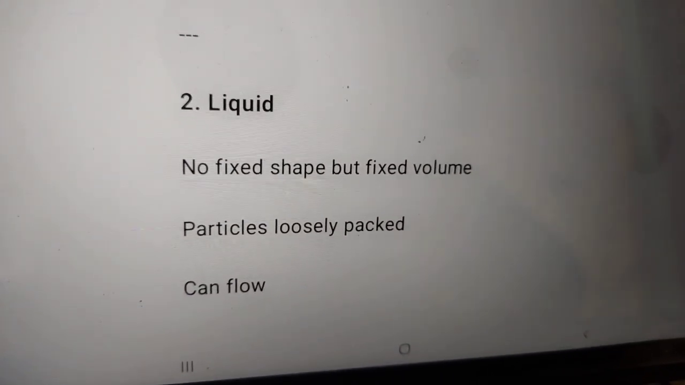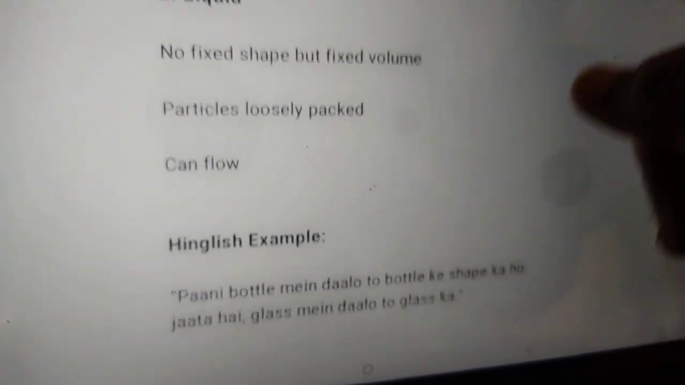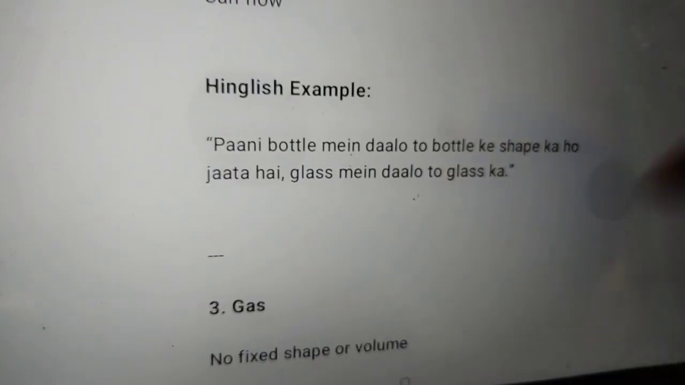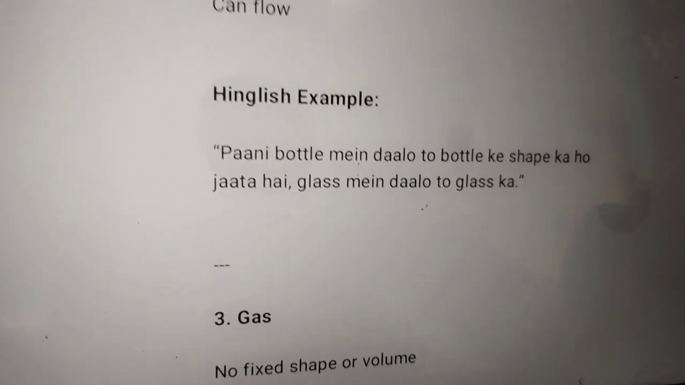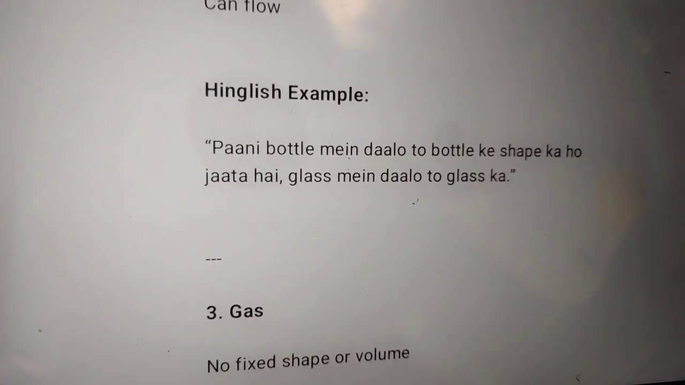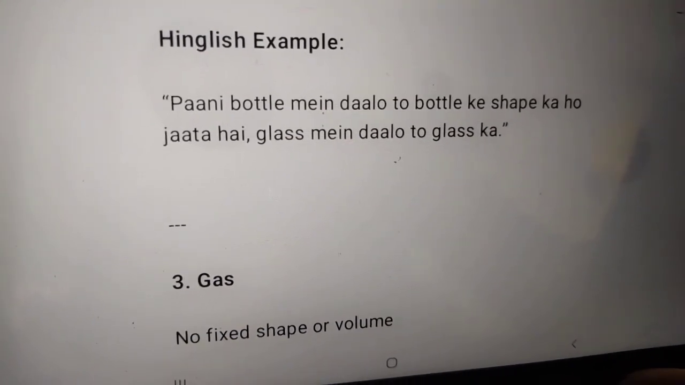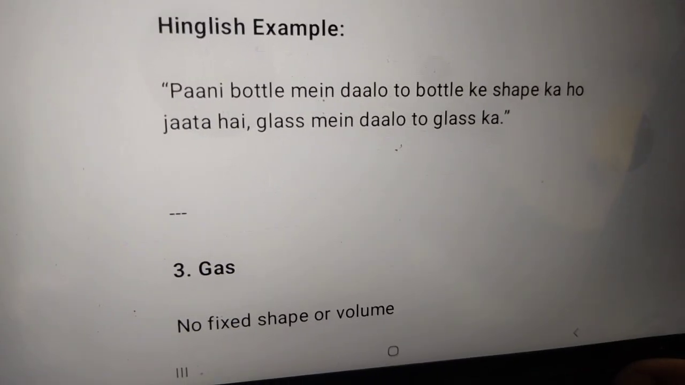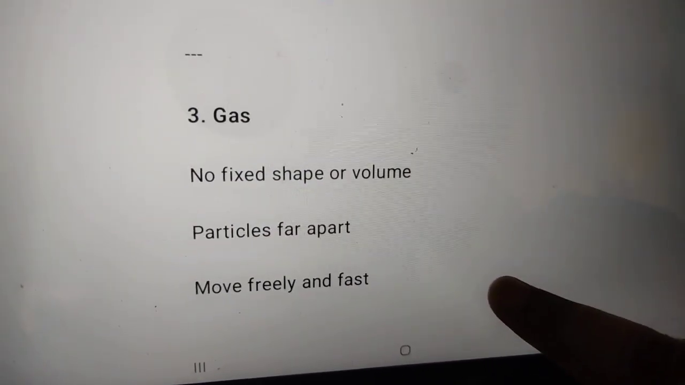Particles loosely packed, okay? And can flow. Of course, it can flow directly, okay? We don't need to flow it. As I have said, if you fill a water bottle, then it will take the shape of it. Any glass, then glass shape, any container you want, you can take it, okay.